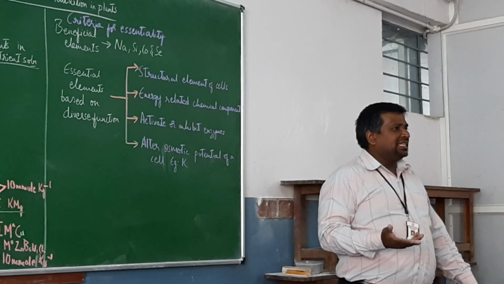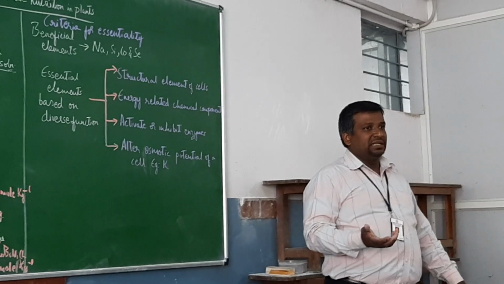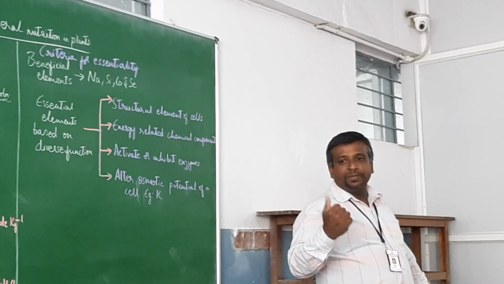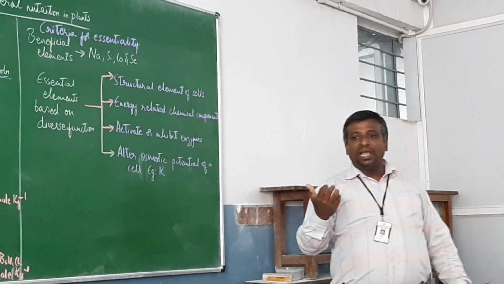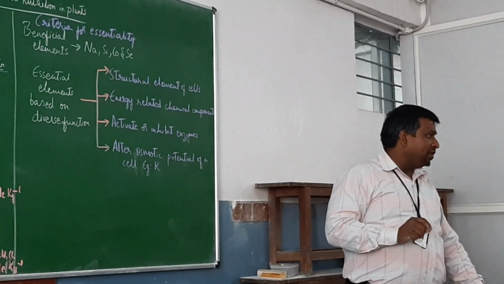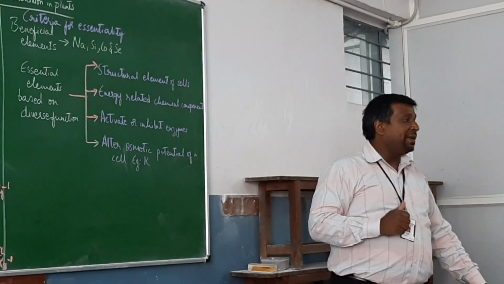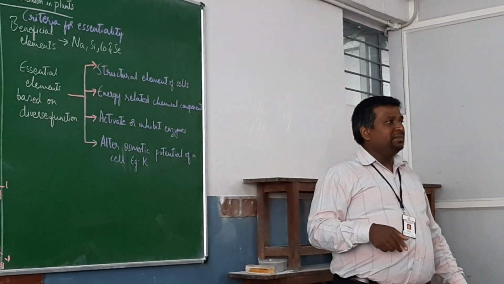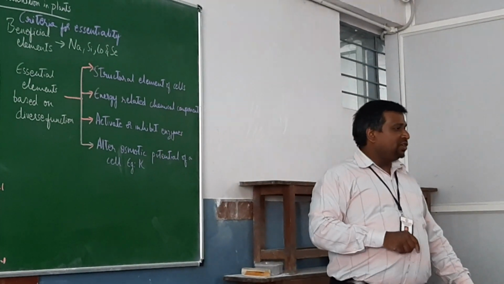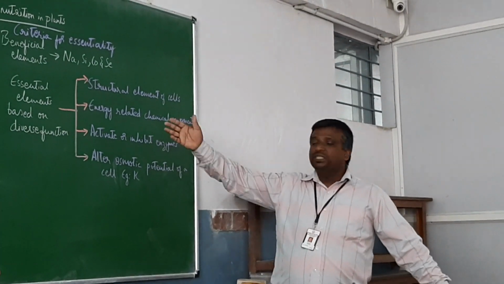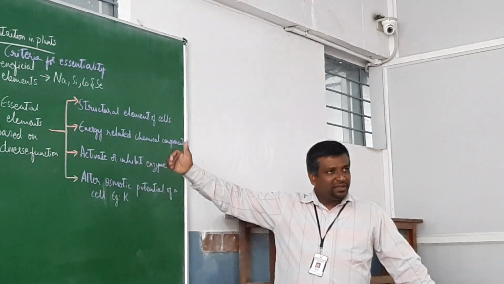ATP. What does it have? Phosphorus, isn't it? Adenosine triphosphate. So it has phosphorus. So that is one more aspect of the components of energy related essential elements. You have the chlorophyll and phosphorus. Chlorophyll will be having what? Magnesium. The macronutrient. So magnesium. Then there is also the phosphorus and ATP. So energy related chemical components, those elements are found in chlorophyll and ATP.